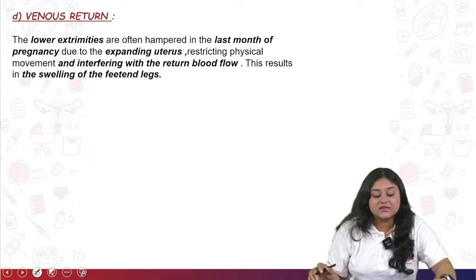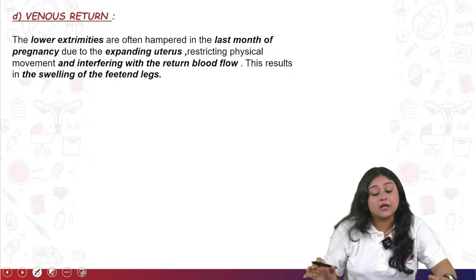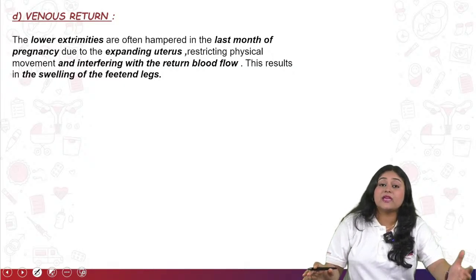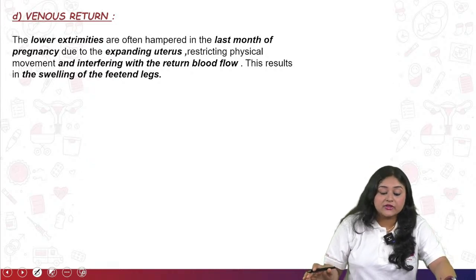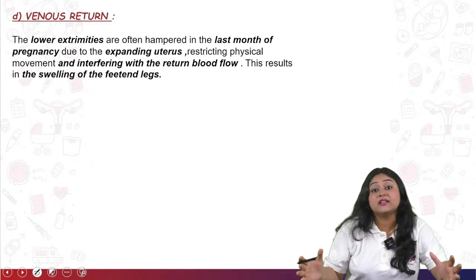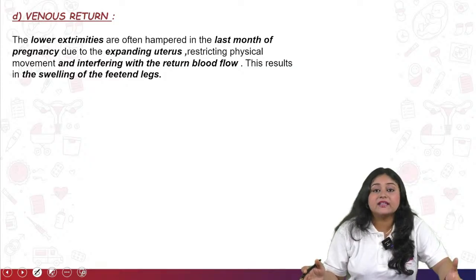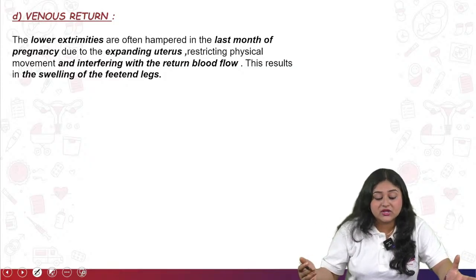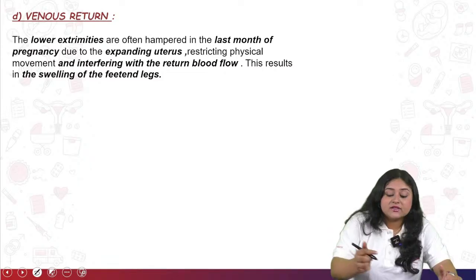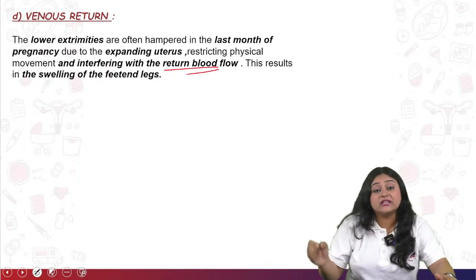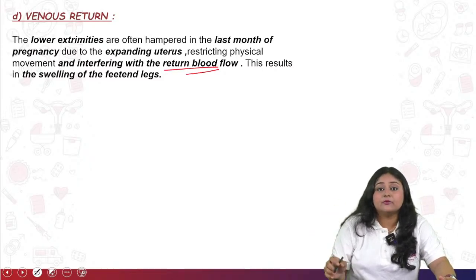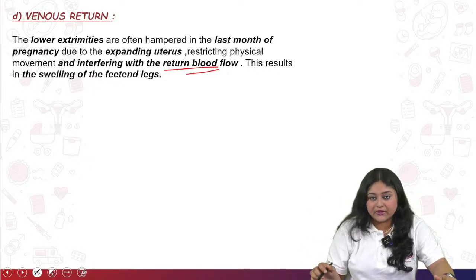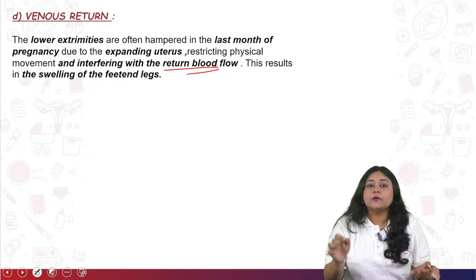Now come to the venous return. The lower extremities become swollen, and venous return is going to be hampered, especially in the last month of the pregnancy, due to the expanding of the uterus. Physical movement is going to be restricted by the doctors, as it is also interfering with the returning blood flow. Blood flow normally will come from the upper part to the lower part, right? But what is happening from the upper part? It's going